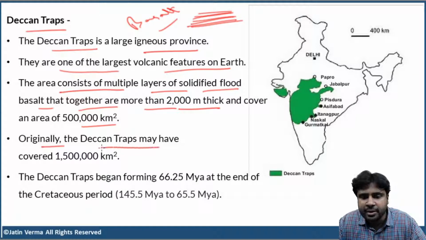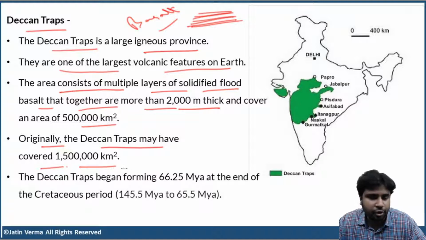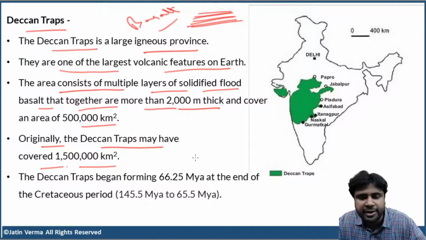Originally, the Deccan Traps may have covered 1.5 million square kilometers. According to scientists, originally the Deccan Traps region might have covered 1.5 million square kilometers, but due to erosion and denudation, the current area got reduced to 5 lakh square kilometers. Clear?